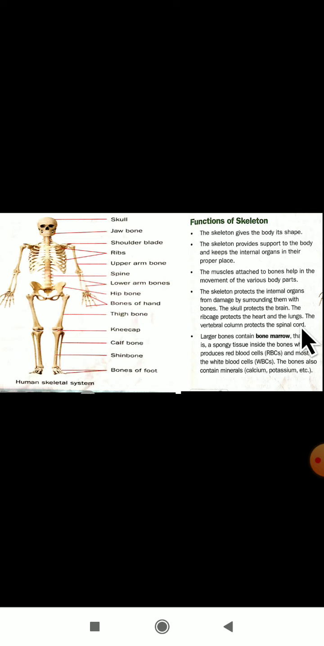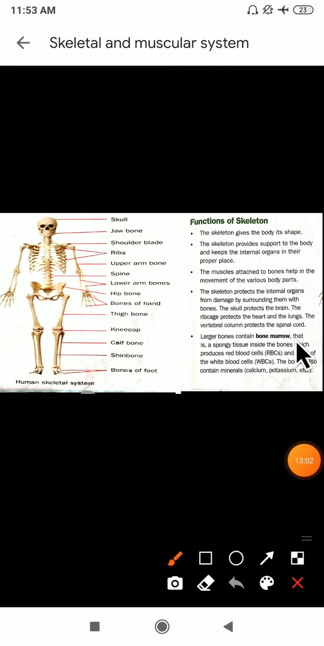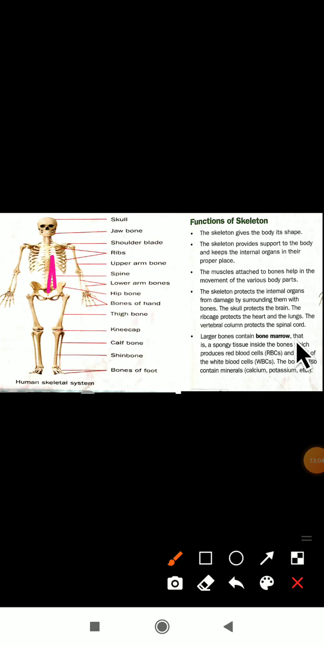Let us see the next one. The vertebral column protects the spinal cord. Yes, where is the spinal cord present? The spinal cord is present at the back side. So who is protecting the spinal cord here? Yes, the vertebral column. At the back side we are having the vertebral column. With the help of the vertebral column, the spinal cord is protected here.